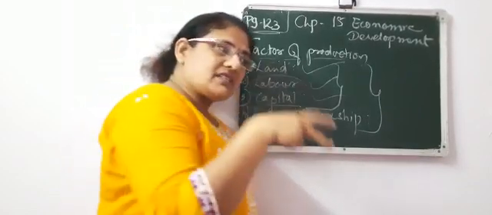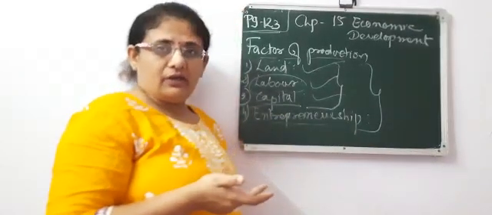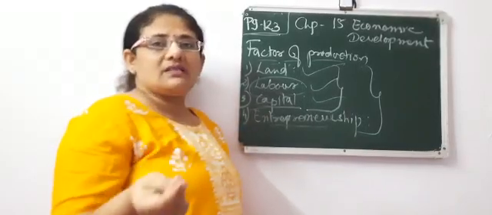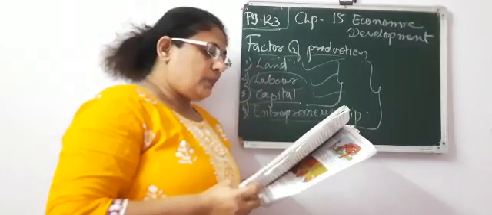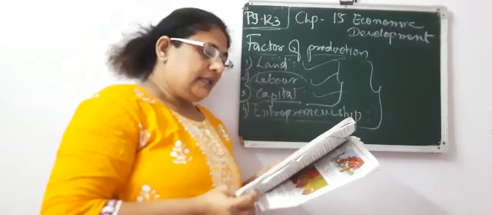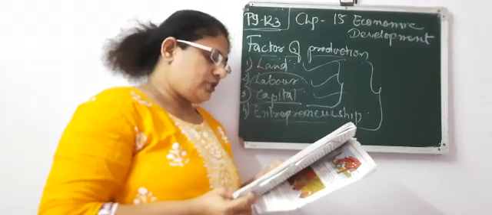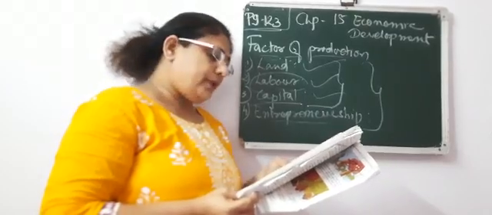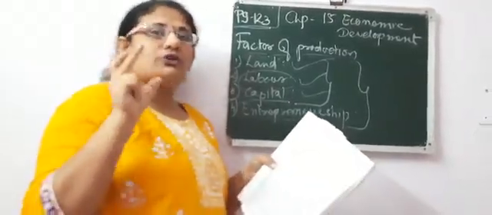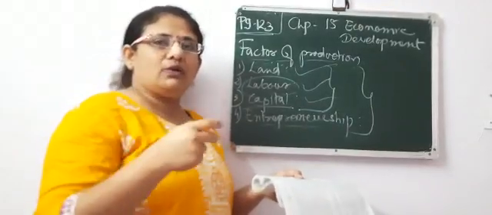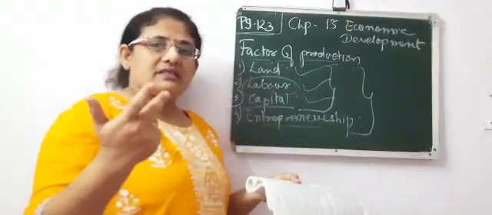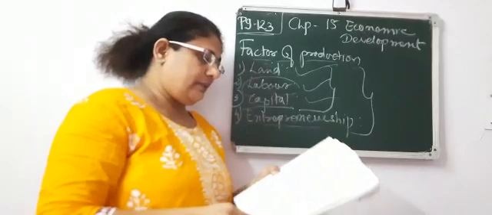Then he invests, brings machineries and all, and then starts his own business. That is what entrepreneurship means. The process of coordinating the three factors in the production process is called entrepreneurship. In very simple words, a businessman who will do some work or business is known as an entrepreneur.